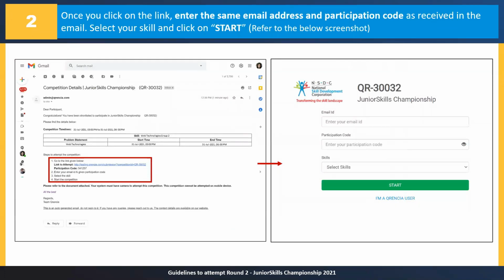You will see a screen where it will ask for your email ID, your participation code, and your skill. All these three informations are present in the email that you will get, on the left hand side. We expect you to be very diligent while putting in this information in order to attempt. If you do not put in the correct information, you will not be able to participate. Your email ID should be the email ID on which you have received the mail.